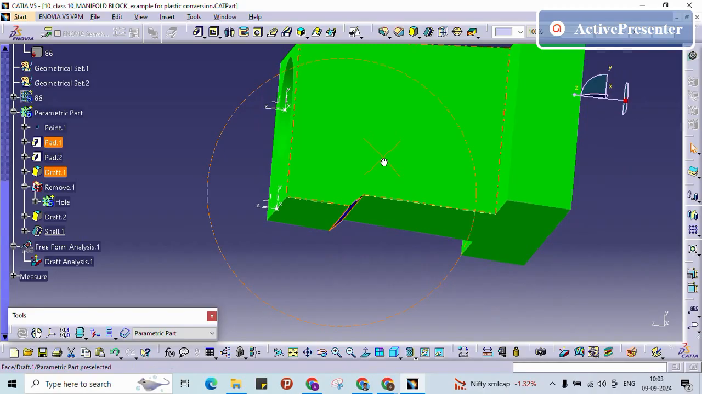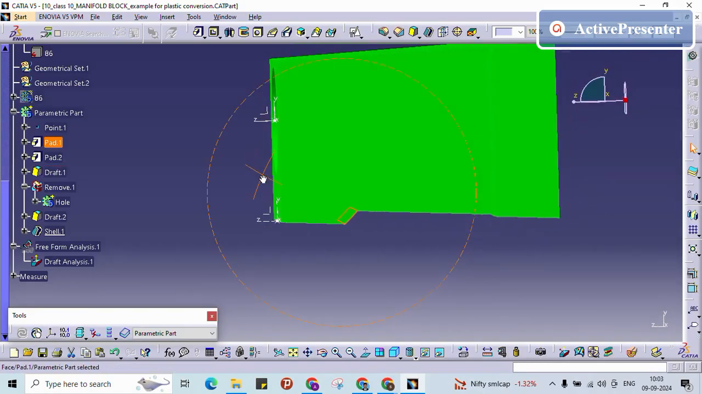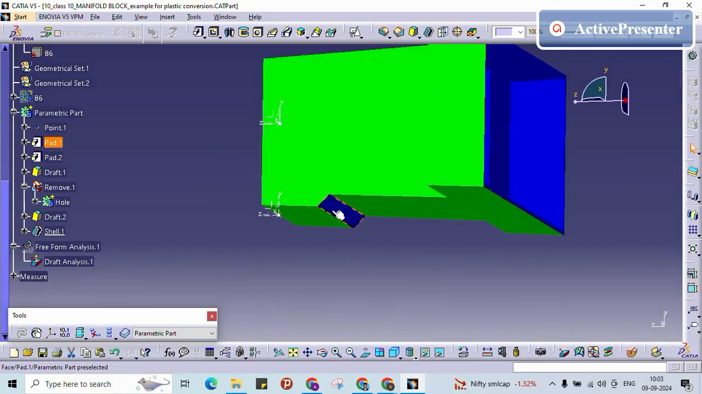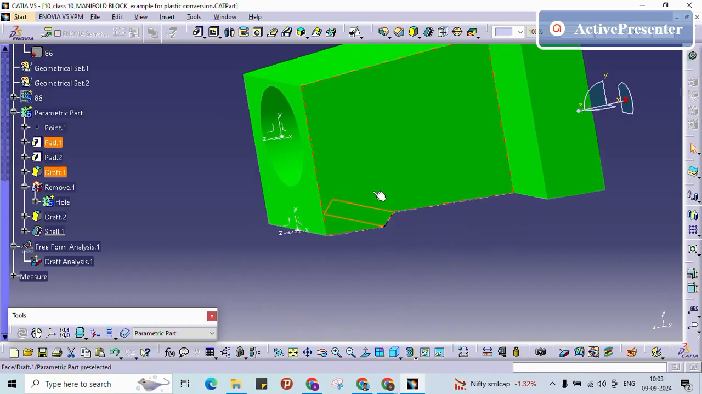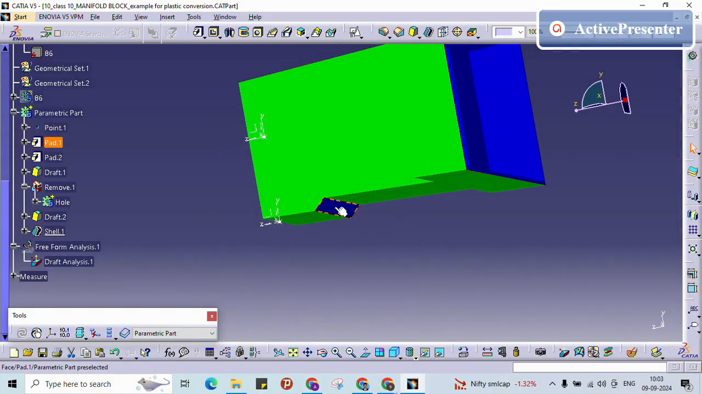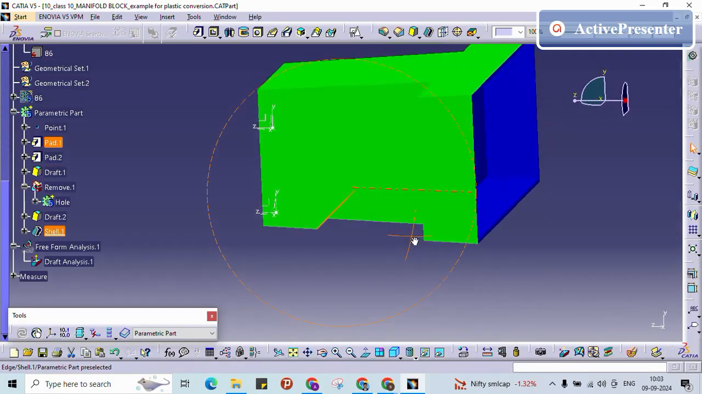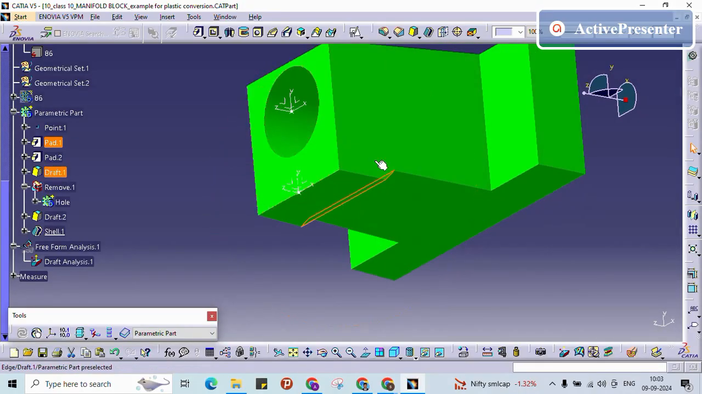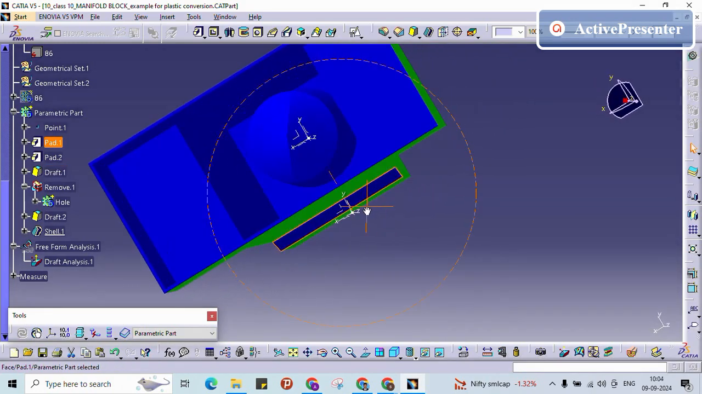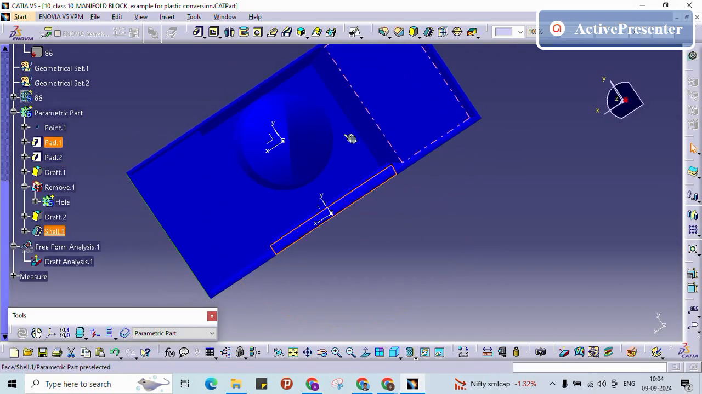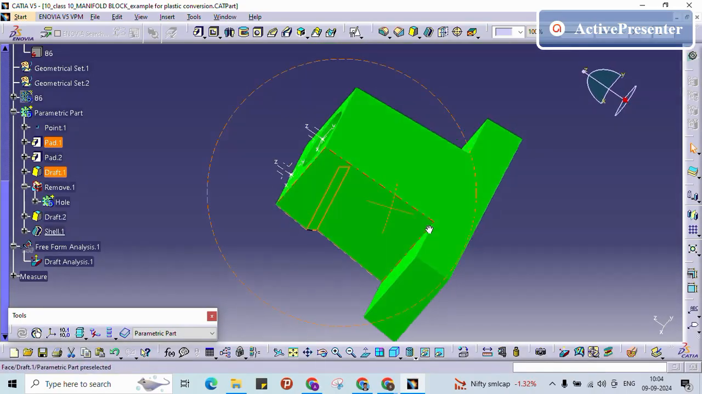If this profile is required, if it has any functionality, then this is not manufacturable in plastic. So this function we need to do with some other feature. Instead of keeping this draft, we need to give some other feature. So as of now, without considering this one, we converted this metal part into the plastic part, with giving the proper draft.